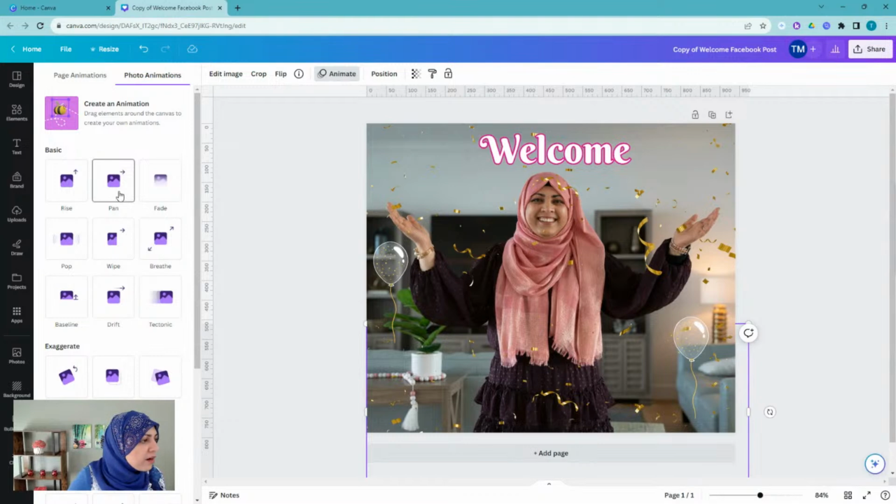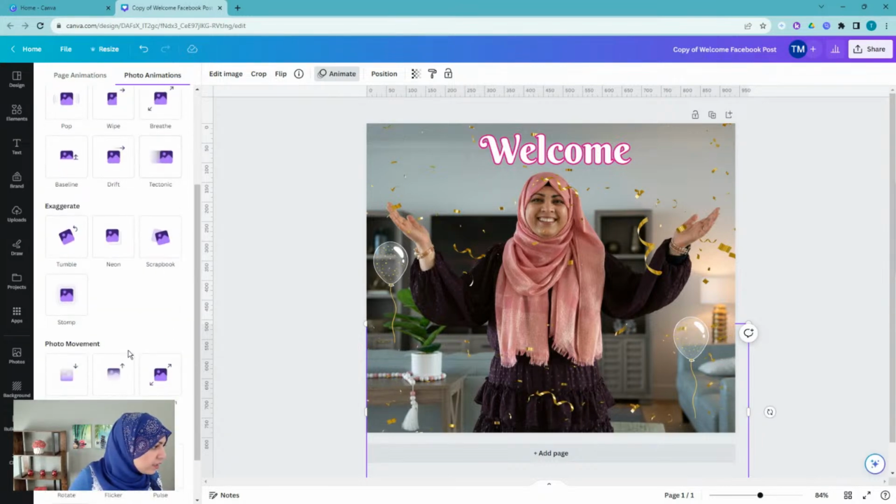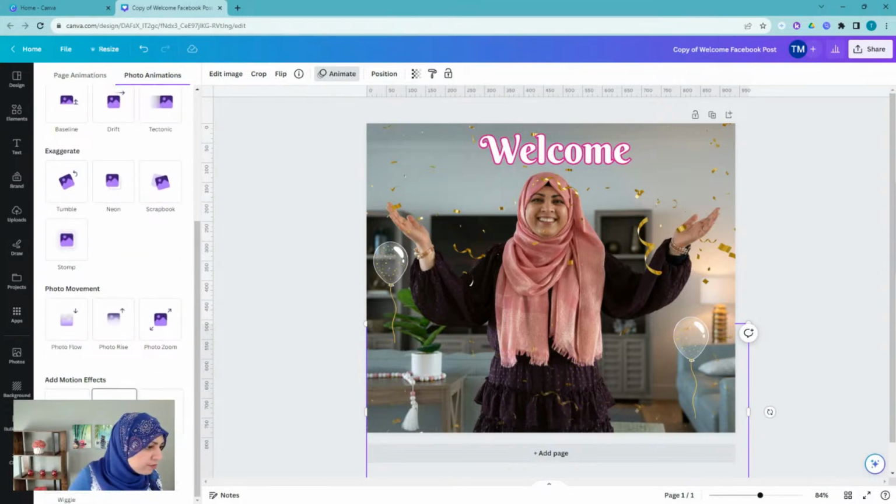If I am hovering my mouse over any of these, you can kind of see what it's doing, right? So baseline is it's basically rising up from the bottom of the page. And you can really see, like if I do flicker or pulse, yeah, you can really notice it with the pulse. I hope on the live stream it's coming through okay. Okay, so basically there's a lot of animation you can do.